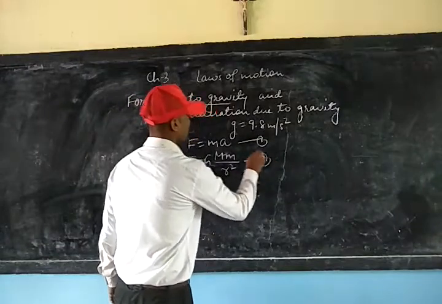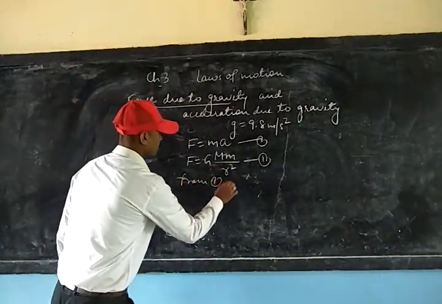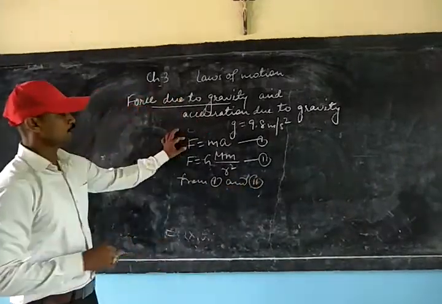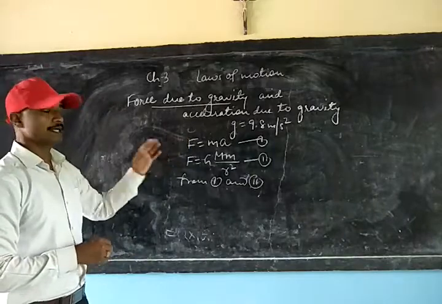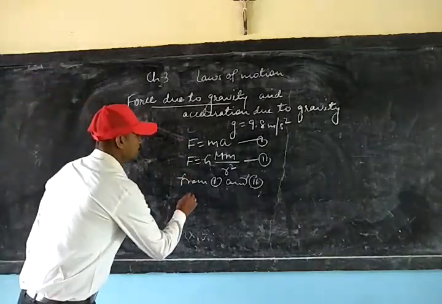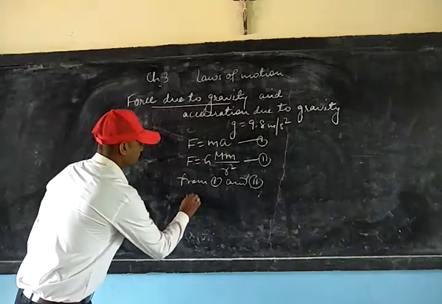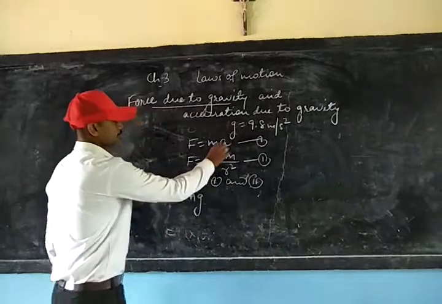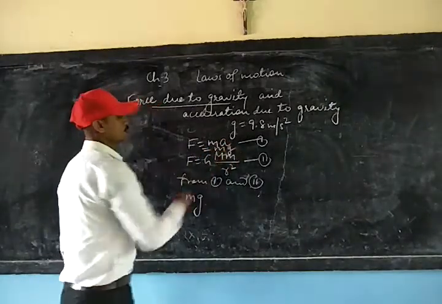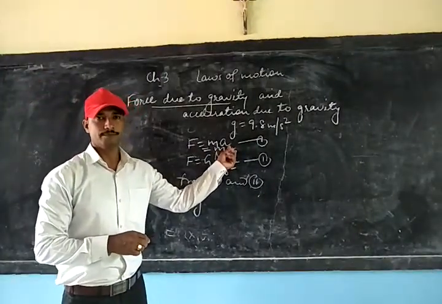So from equation 1 and 2, the force on the left hand side can balance each other, and we get mg, because this acceleration a can be written as g also, because this is acceleration due to gravity.